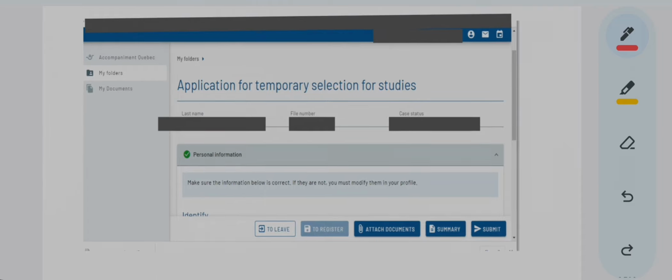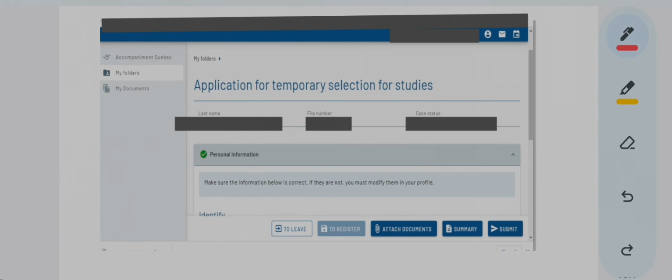Now I have again scrolled up. Why am I doing all this scrolling up and down and showing you all the aspects? So that you don't get confused. This is how things will normally look. I have hidden these things because they are specific information, but now you have scrolled up, and this is how you see your portal. So now you press submit.